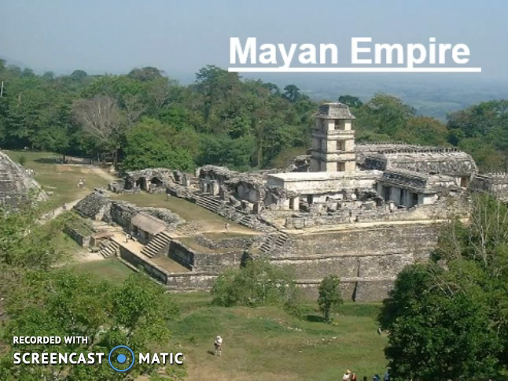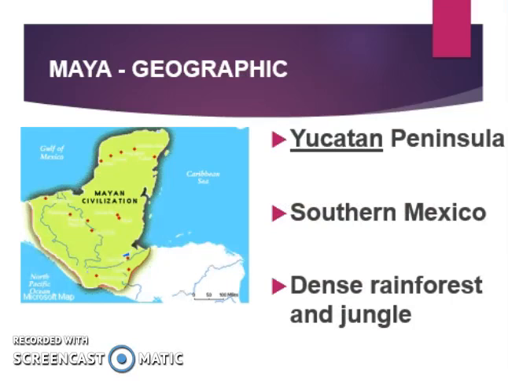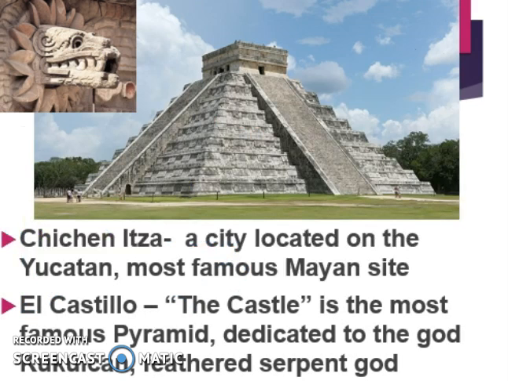Next, we'll talk about the Mayan Empire, which is located very close to the Aztec Empire. The Mayan Empire is located on the Yucatan Peninsula, just south of where the Aztec Empire was located. This is in southern Mexico, in an area that is dense rainforest and jungle. So this here is the Yucatan Peninsula. Peninsula, again, meaning surrounded by water on 3 sides.